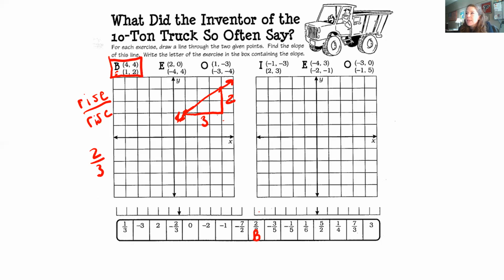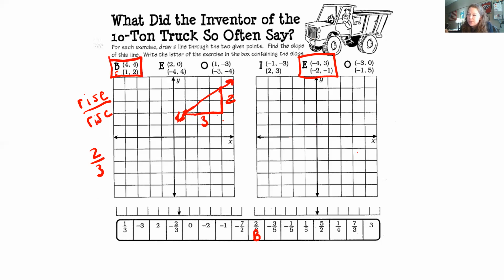Okay? Let me see if I can figure out one that's a negative slope. All right, letter E is right here. All right, so let's graph this. So remember, you read lines from left to right. If it goes up and to the right, it's positive.